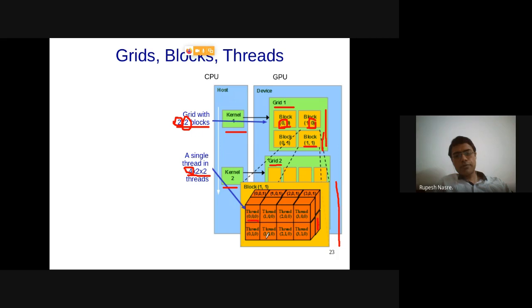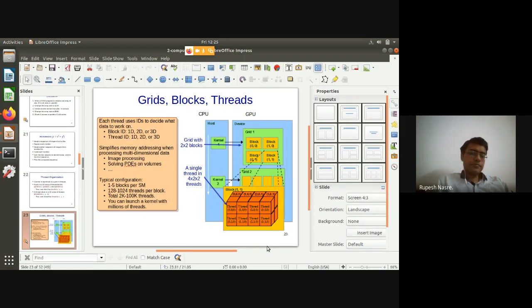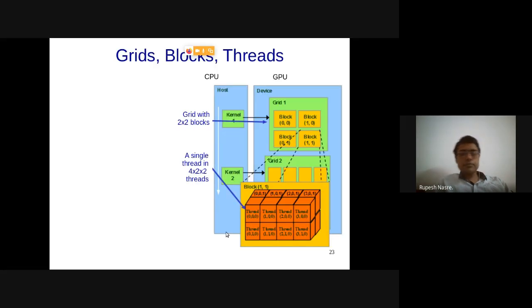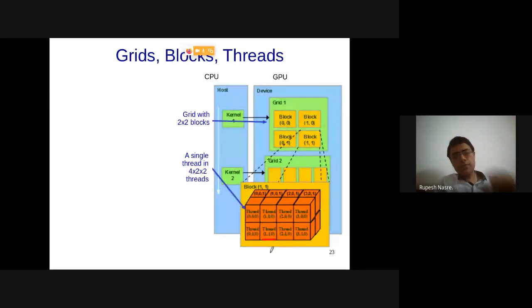So this is again X, this is Y, oops, sorry. Okay, so these are X, Y, and Z of the thread, which means that these are going to be threadIdx.x, threadIdx.y, and threadIdx.z.